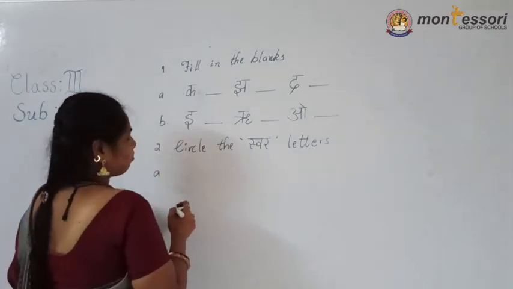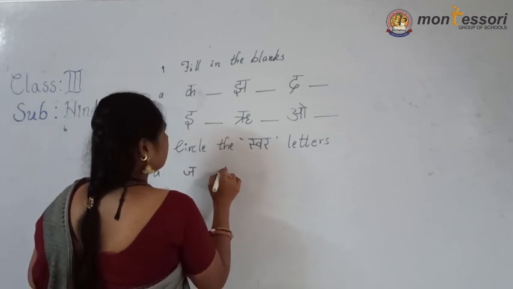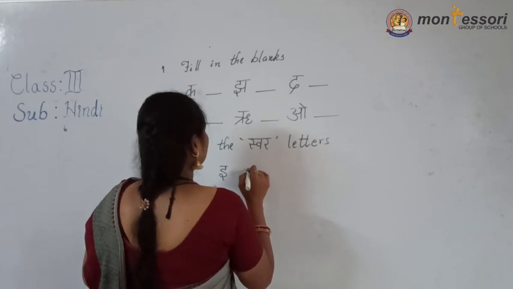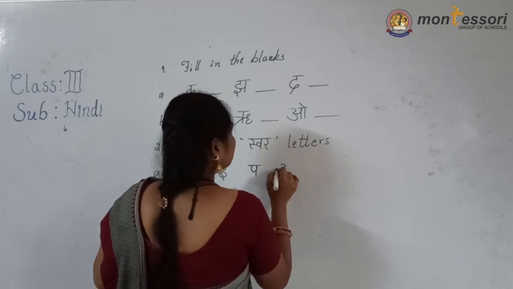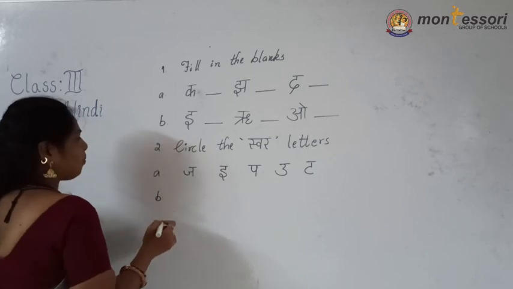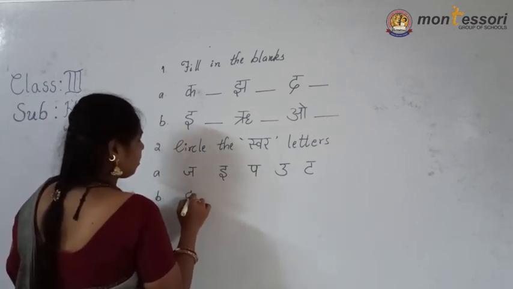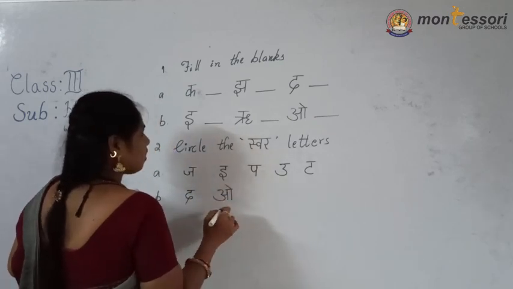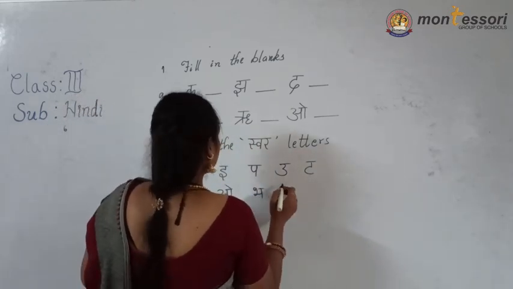First one, Pa. Okay, next one, Bha. Then next.